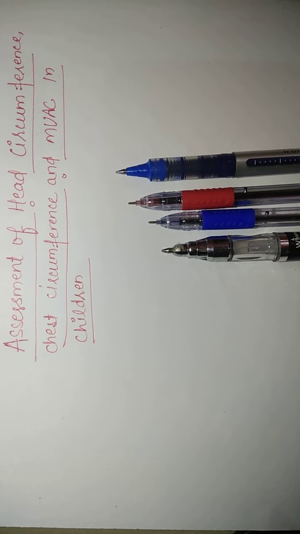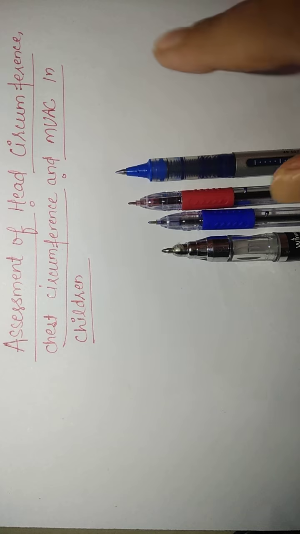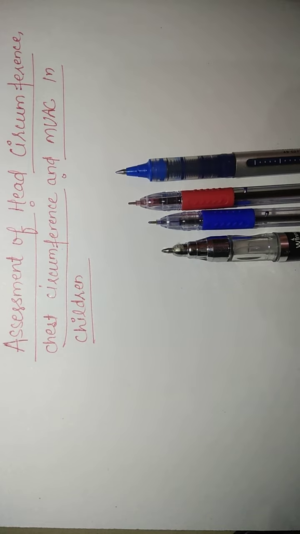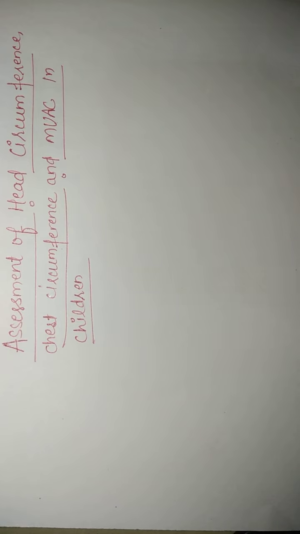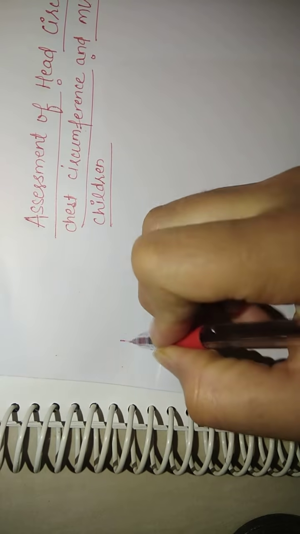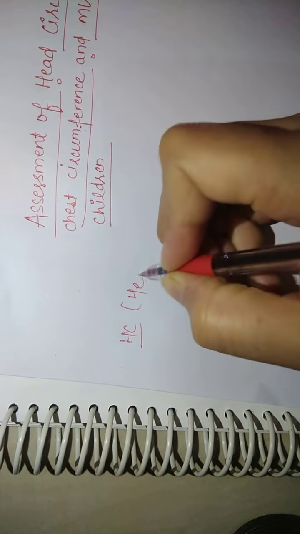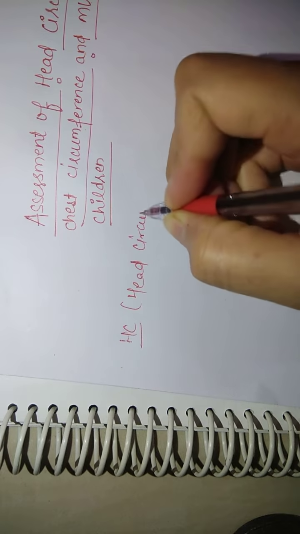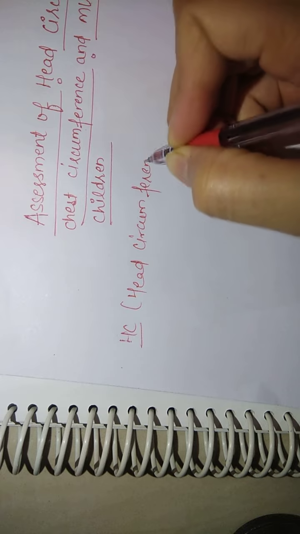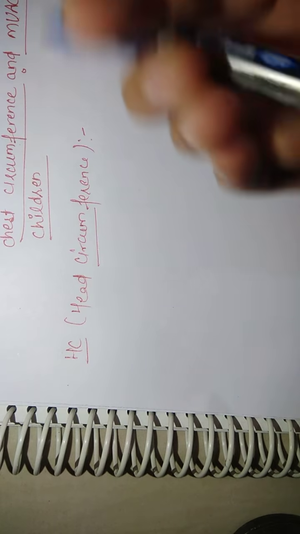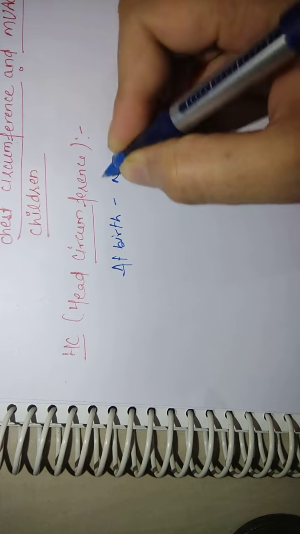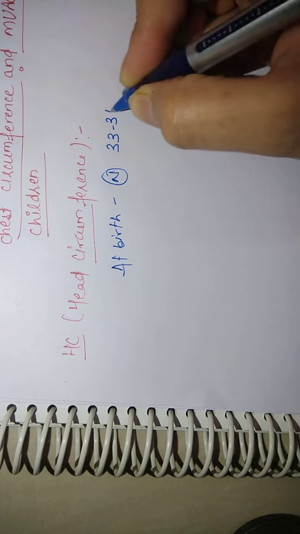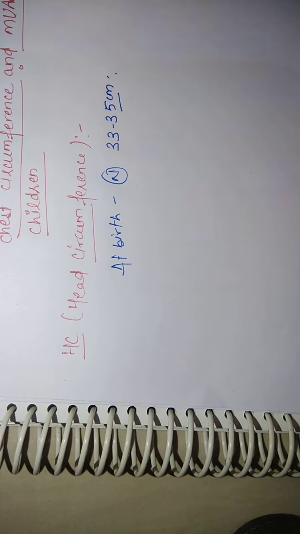Good morning class. Today we will discuss assessment of head circumference, chest circumference and mid-upper arm circumference in children. So first we will discuss head circumference. At the time of birth, the normal head circumference is 33 to 35 centimeter.